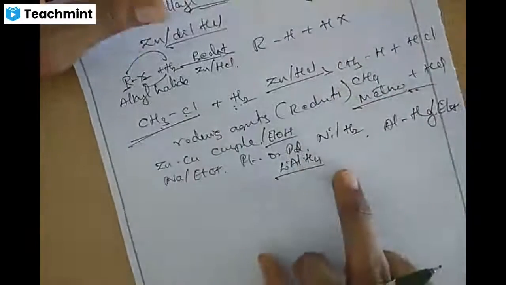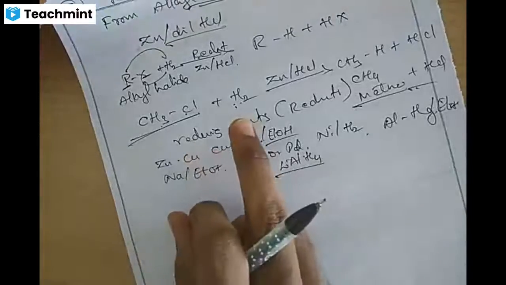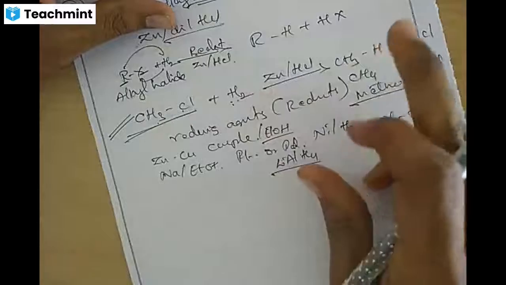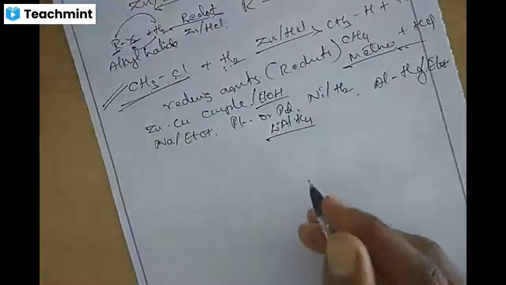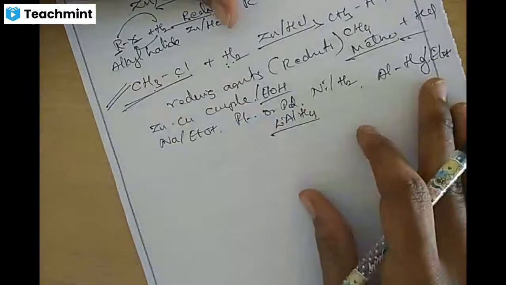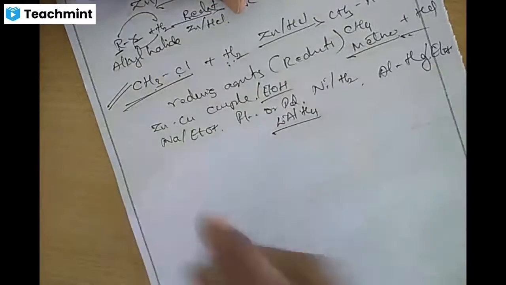Second year, first chapter of organic chemistry is haloalkanes and haloarenes. This is the same reaction: RX plus H2 gives RH plus HX. Alkyl halides can also be reduced using red phosphorus.